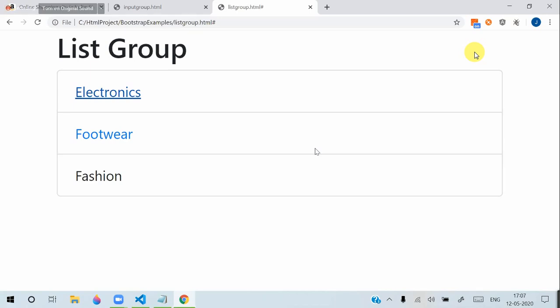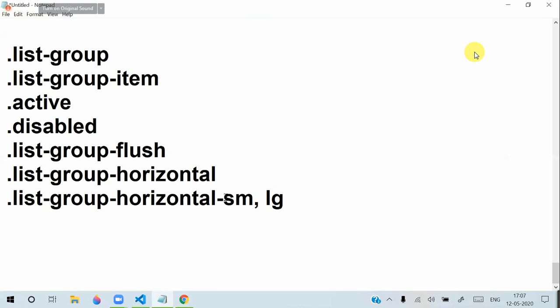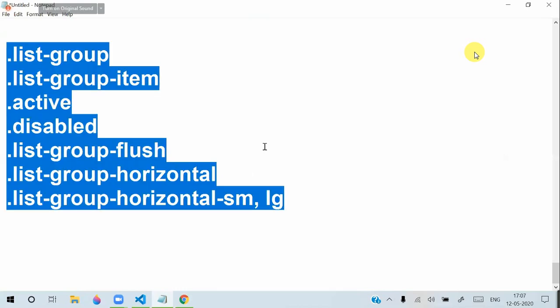Tomorrow we will continue with that. List group related notes I am not uploading. The others I am uploading, because list group we will discuss in detail tomorrow. Up to this point only, the notes I will upload. Tomorrow we will discuss list group in detail with examples.